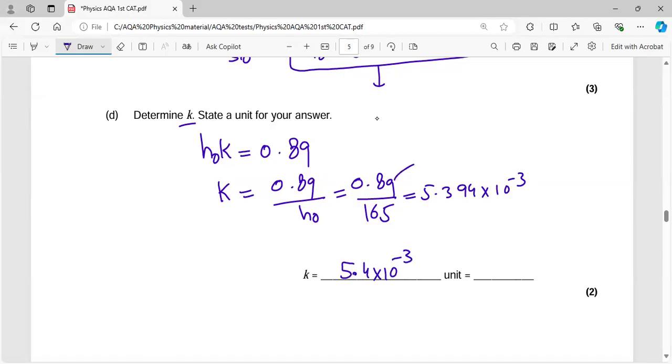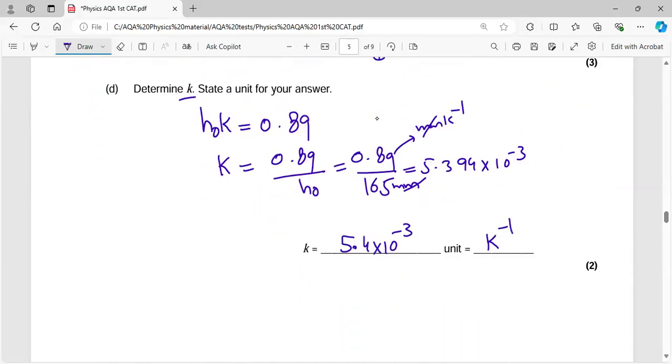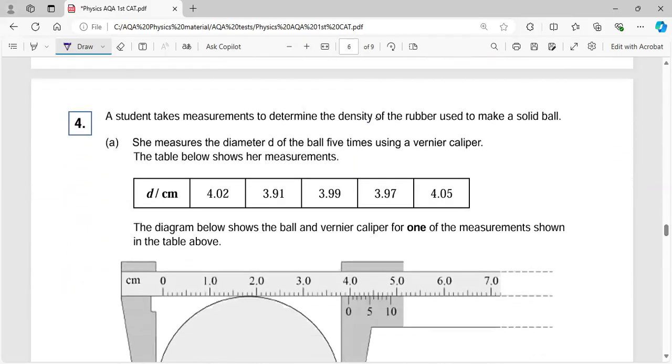And about the unit, this is millimeter per Kelvin, and this is millimeter. So millimeter, millimeter goes away. So your unit is, sorry, the unit is per Kelvin. Okay, moving on to question number 4.